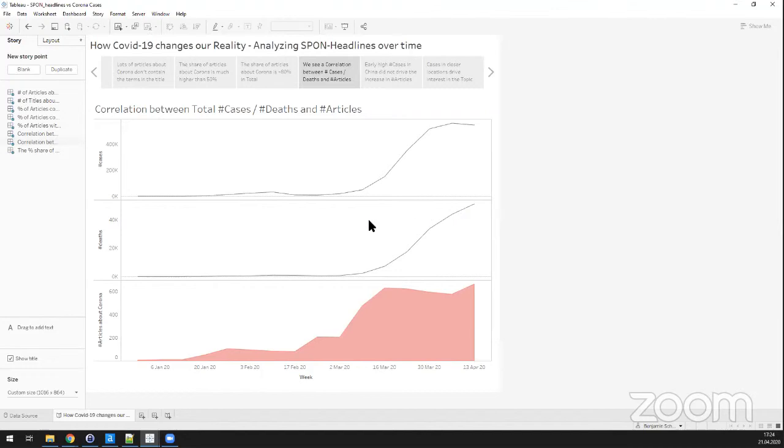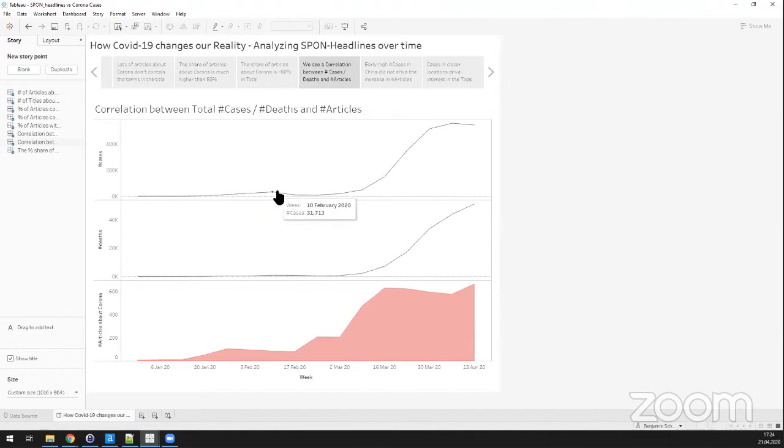And we see that we have an increase in the articles about the coronavirus when the number of cases went up for the first time here, right? And it has pretty much stayed the same as the coronavirus cases went up and down a little.